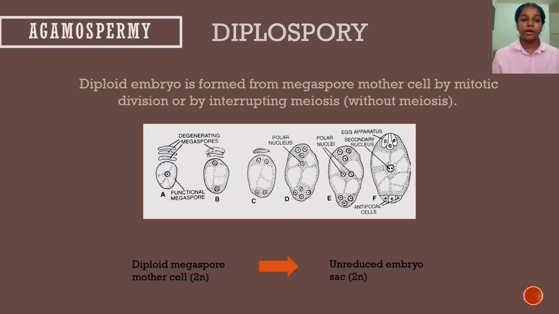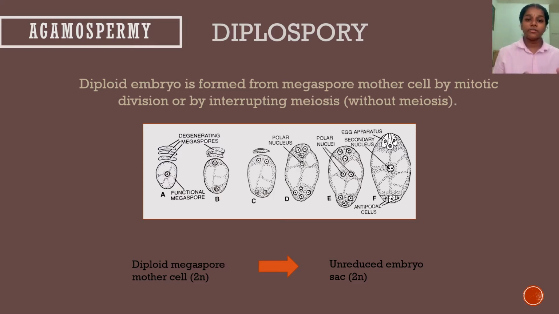One of the 8 haploid cell is the egg cell. But in diplospory, the megaspore mother cell will not undergo meiosis, but it will undergo mitotic division and will form unreduced embryo sac.